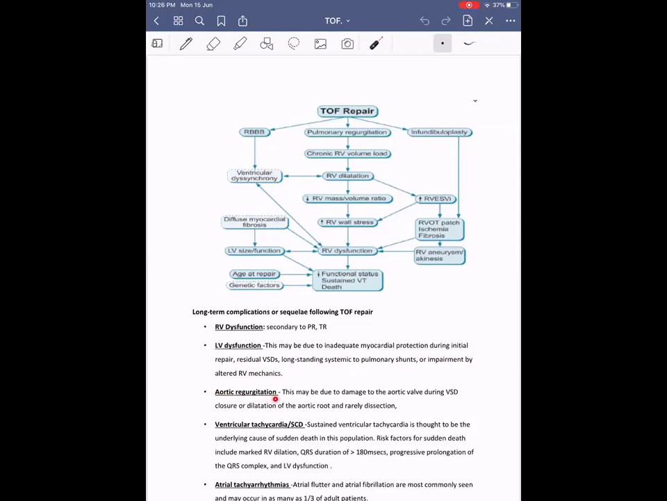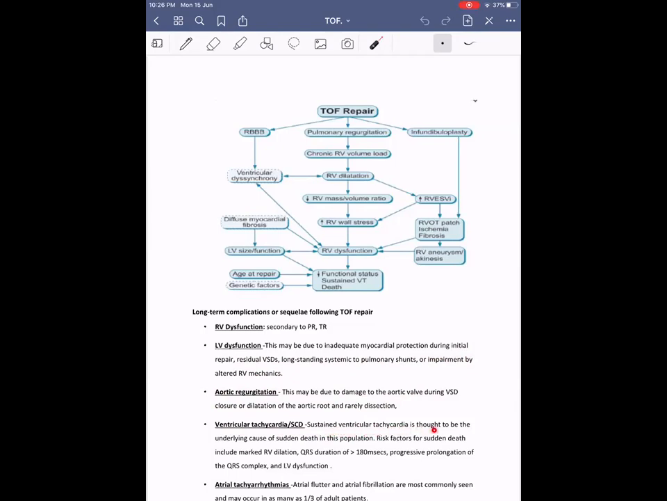Then aortic regurgitation: this may be due to damage to the aortic valve during VSD closure, or due to dilatation of the aortic root. This can be either due to TOF per se or because of surgery. Both will contribute to it. And rarely, when the aortic root is markedly dilated, they can have even aortic dissection. Then ventricular tachycardia and sudden cardiac death.